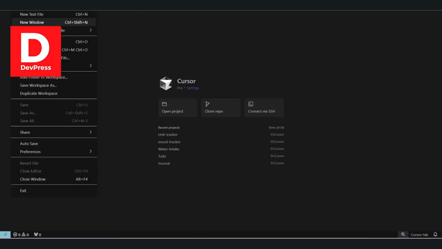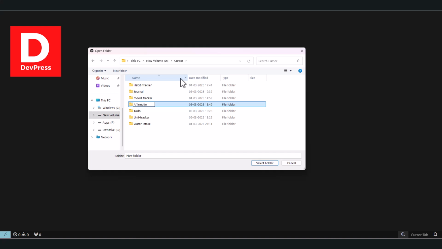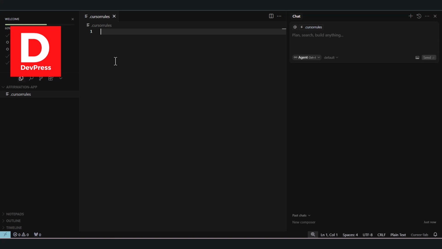So if I go to open folder and within the directory for Cursor, here you can see Affirmation app, and I selected this particular folder. Right now, the next thing is I choose to create a Cursor rule in this, so Cursor rules, and if I enter here, let me point to a particular stack that we wish to use, right? So use the particular stack. I can use Vite.js.